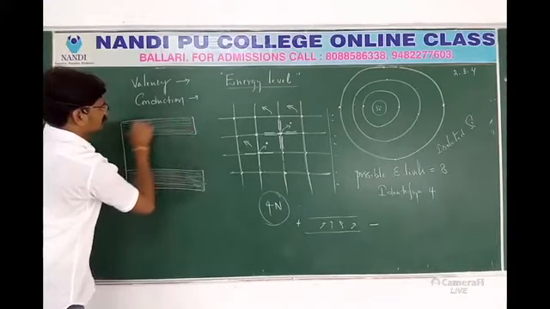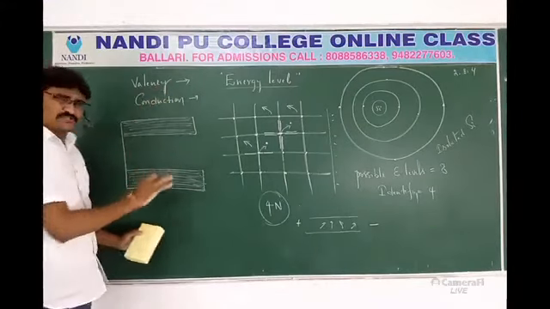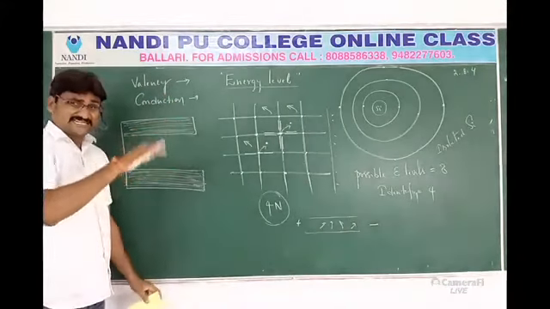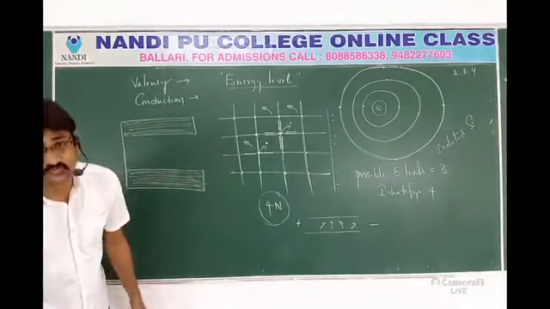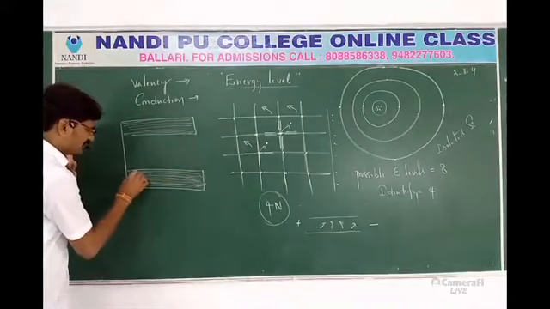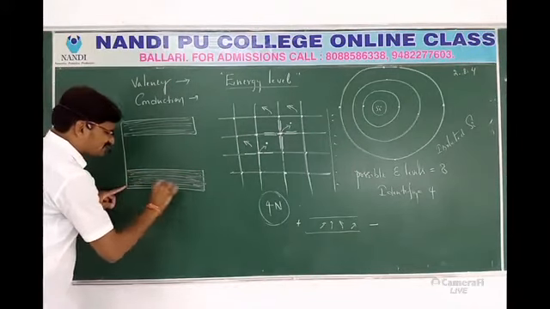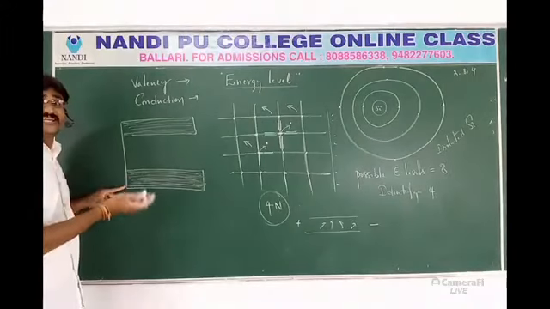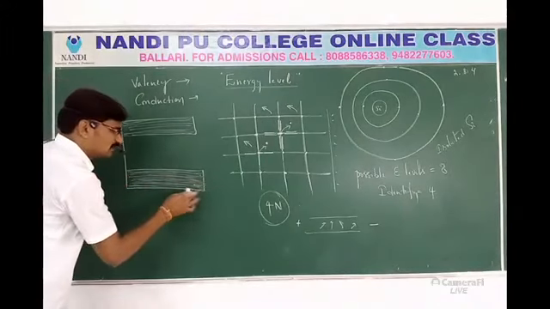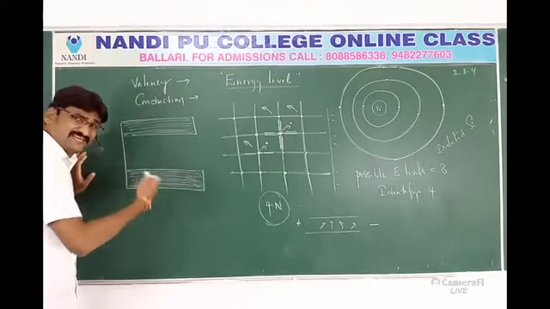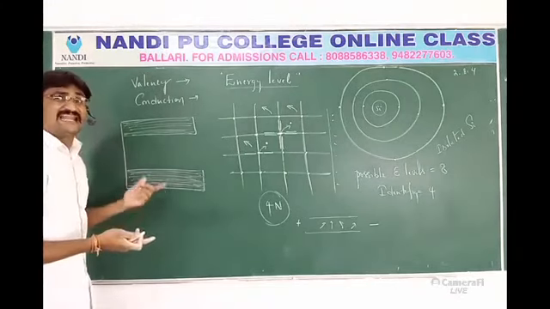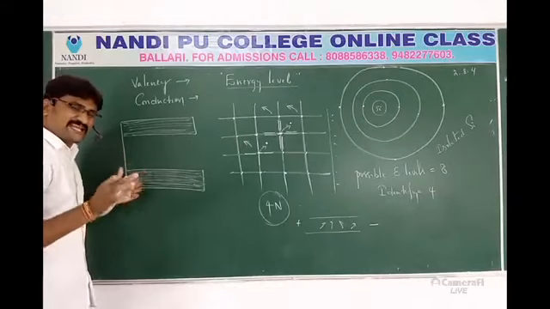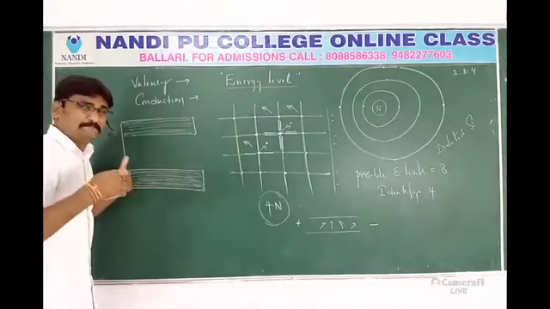Why? Because valence electrons means that energy is minimum. Conduction means when they are getting energy, so energy is more, or not? Yes. So here these are different levels of energy of valence electrons. So the group of energy levels is called the valence band. What is that? A group of energy levels is called an energy band.